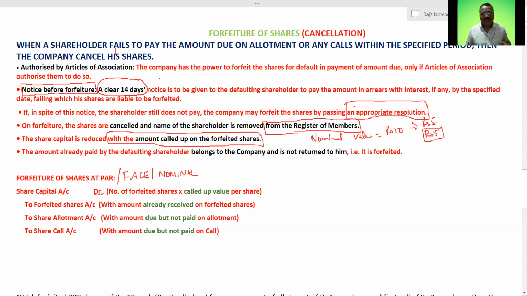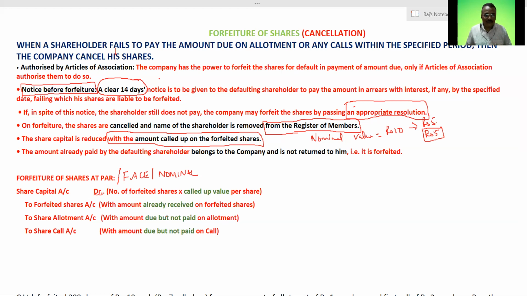Because as you know very well, all assets are debited and all liabilities and capitals are credited. But only in the case of share forfeiture, share capital is being debited.